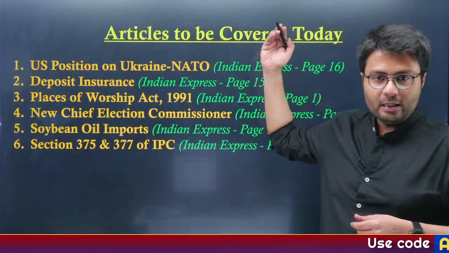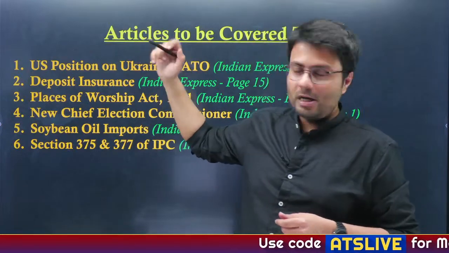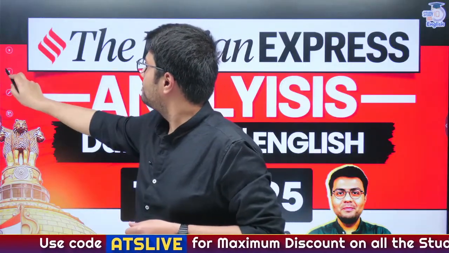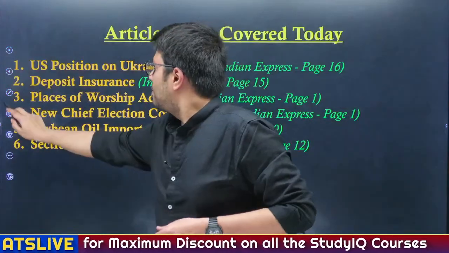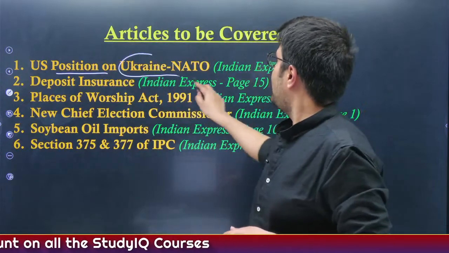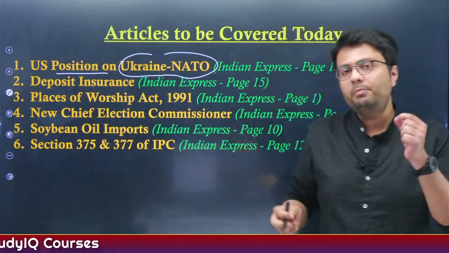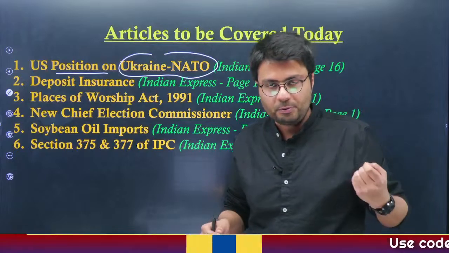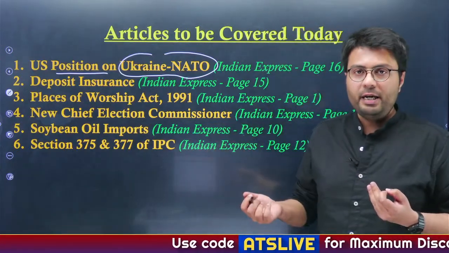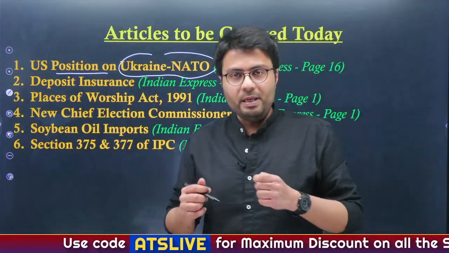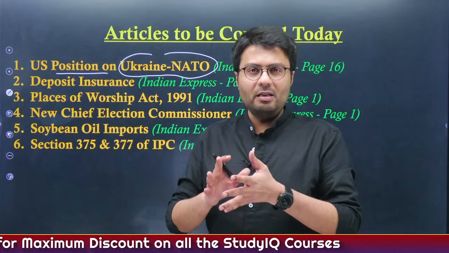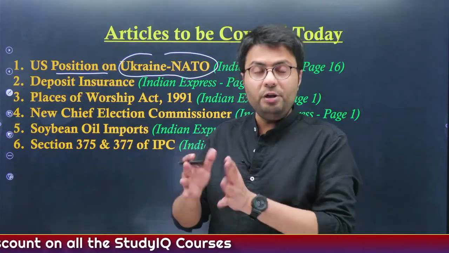So, as I was saying, today we are going to discuss 6 important articles. First one is on US's position on Ukraine and NATO, and we understand President Trump has changed US's position on Ukraine and NATO, as earlier US wanted Ukraine to join NATO, but now President Trump, in his phone call with President Putin, has highlighted that it's rather not so welcome for Ukraine to join NATO.